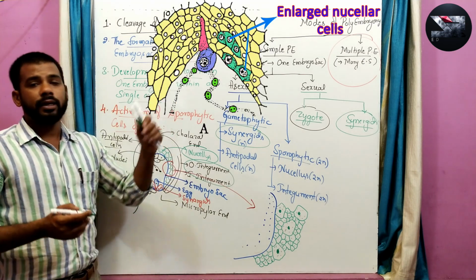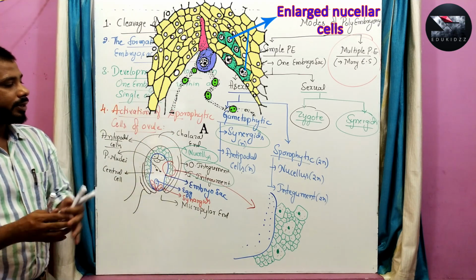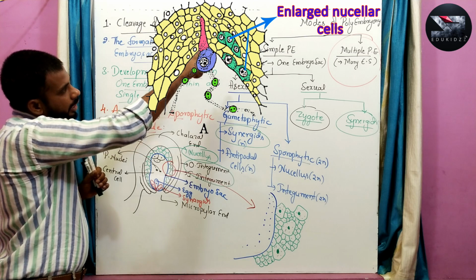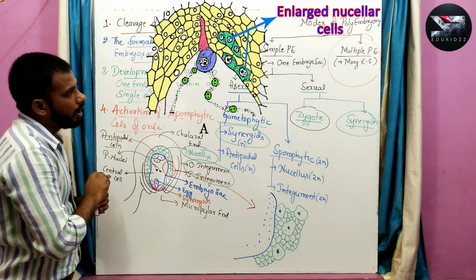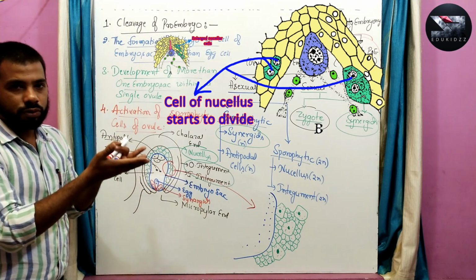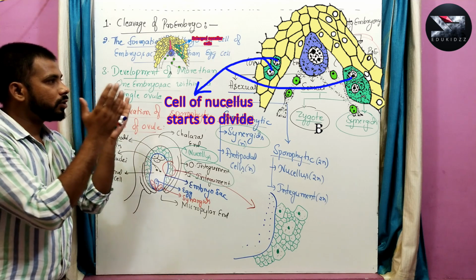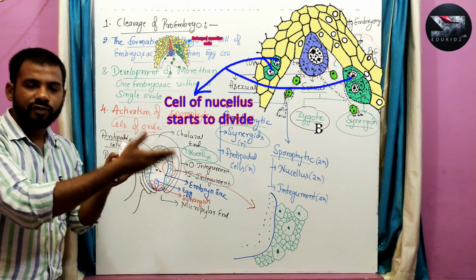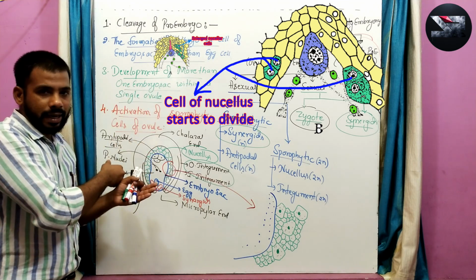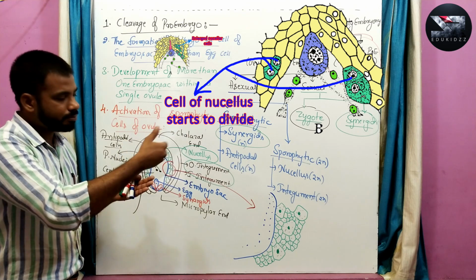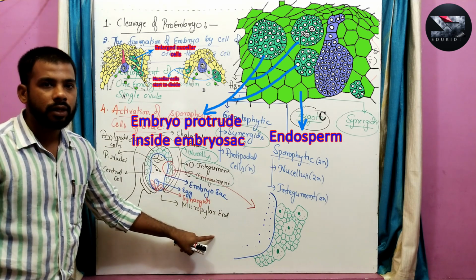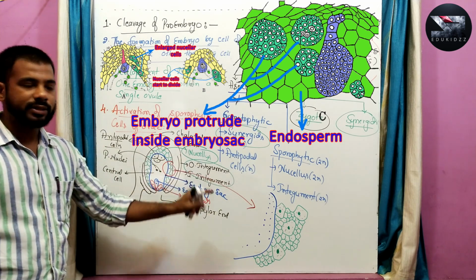By these sporophytic cells, an additional or extra embryo is formed. You can see this in the above image, where some of the nucellar cells have been differentiated. You can see certain large cells with dense cytoplasm, and those cells in the next image start to divide and give rise to a group of cells. Those cells form a new embryo, and gradually that embryo penetrates or protrudes inside the embryo sac like this, and gets nourished from the endosperm of the embryo sac.